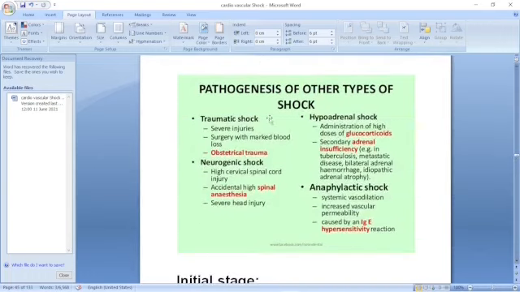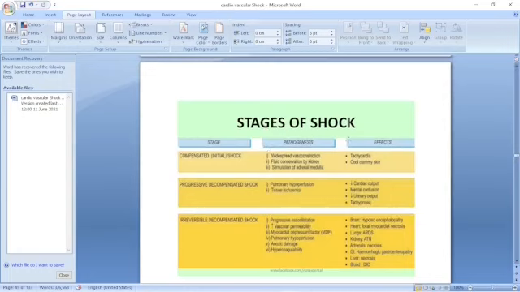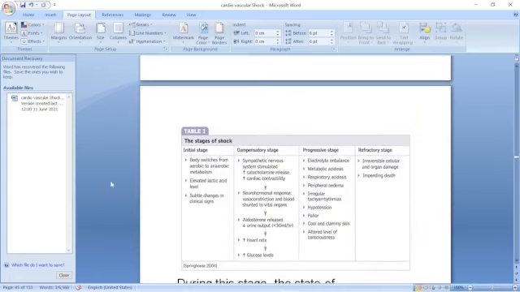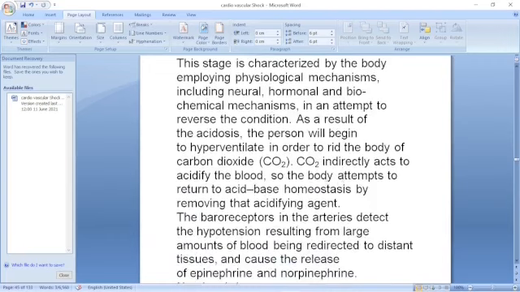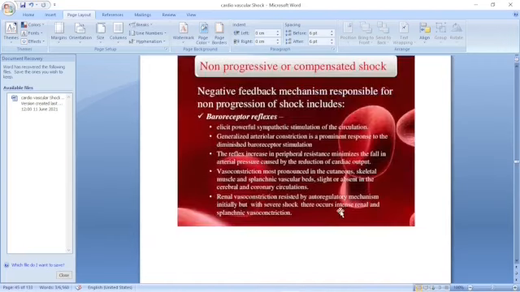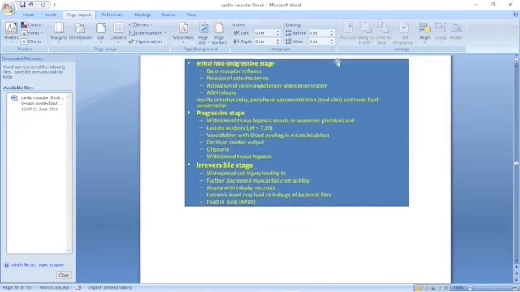This is the pathogenesis of shock. The stages of shock are the compensated stage, progressive stage, and irreversible stage. In the compensatory stage, the body itself compensates; this is the non-progressive stage.